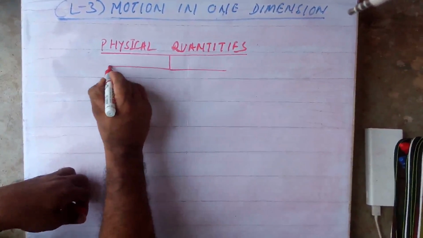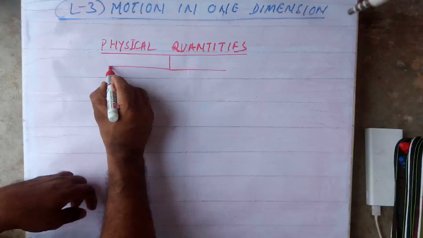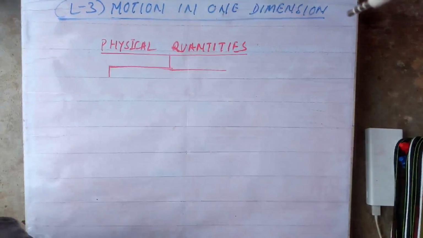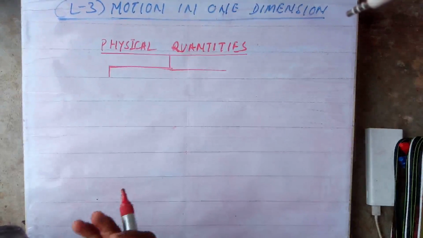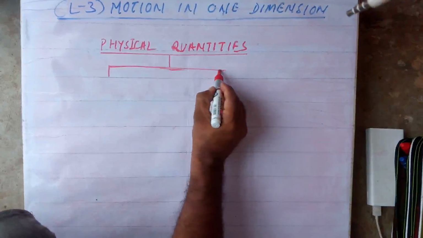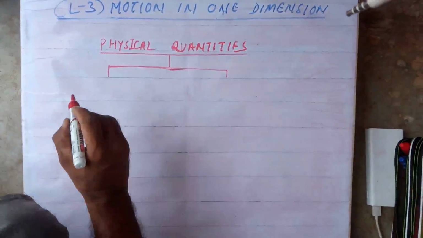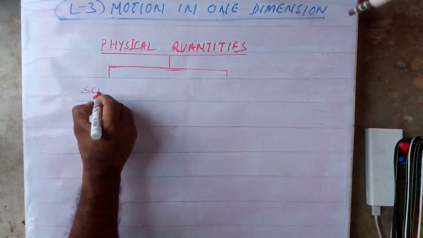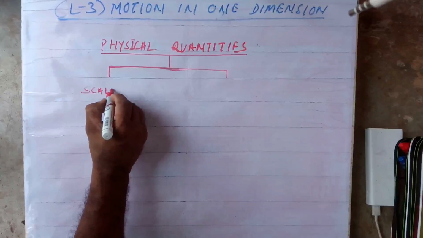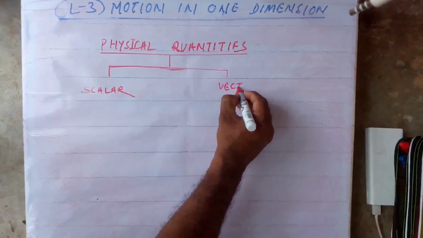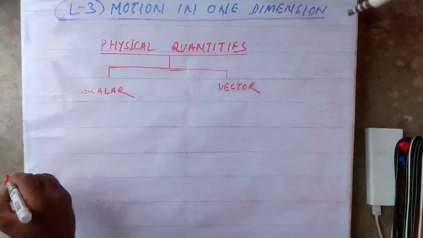You will get so many physical quantities like mass, length, time, distance, displacement, velocity, force, acceleration, energy. These all are physical quantities, and they are broadly divided into two categories. One is scalar quantities, another is vector quantities. Clear?